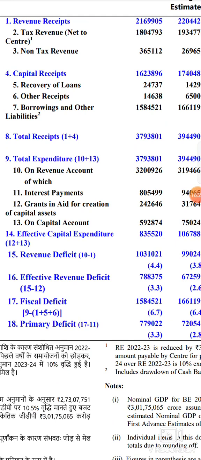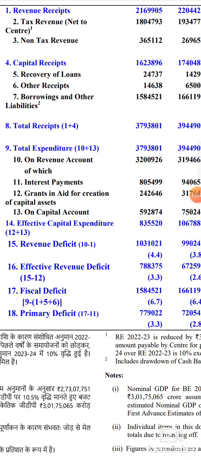To make it simpler, let us assume your revenue expenditure is 100 and your total revenue receipt is 80. Now what will be your revenue deficit? 20 will be your revenue deficit. But in that 100 revenue expenditure, 10 rupees is grants in aid for creation of an asset. Now you got a revenue deficit of 20, but what will be your effective revenue deficit? From that 100, we have to subtract 10. Why? Because 10 is a grant for creation of an asset. So 100 minus 10 is 90, and 90 minus 80 is 10. 10 will be your effective revenue deficit.